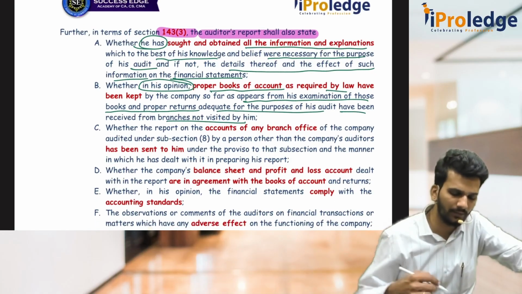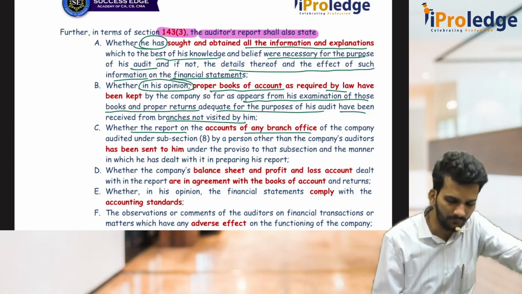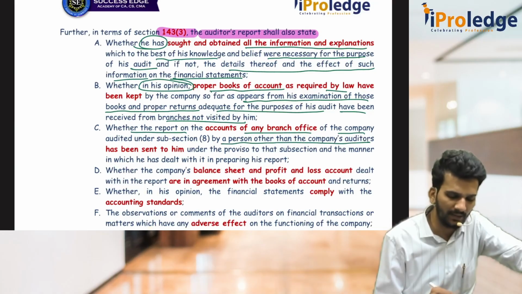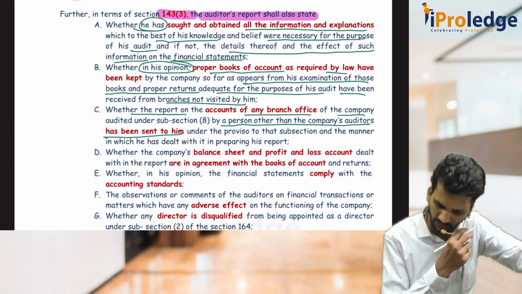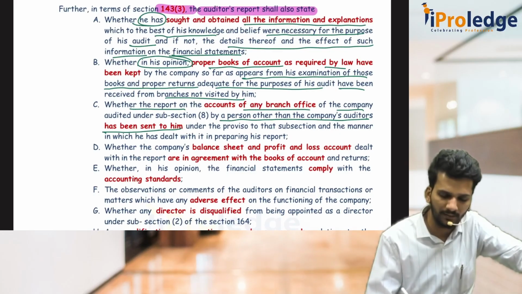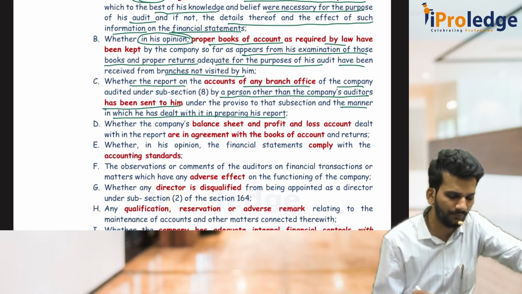Then the third one is, with respect to the audit report of any branch office of the company, where a person other than the company's auditor has sent it to him, you have to check whether that report is prepared as per the standards on auditing or not, and the manner in which it is dealt with in the preparation of his report.